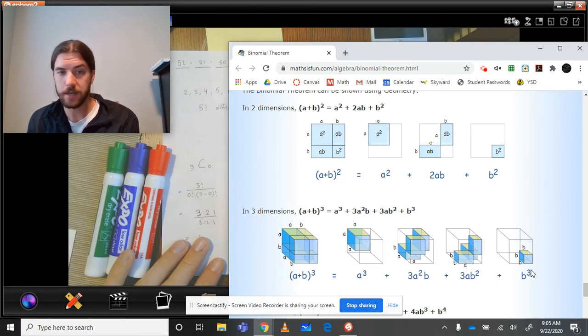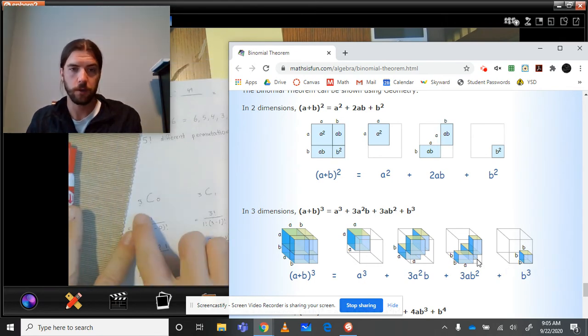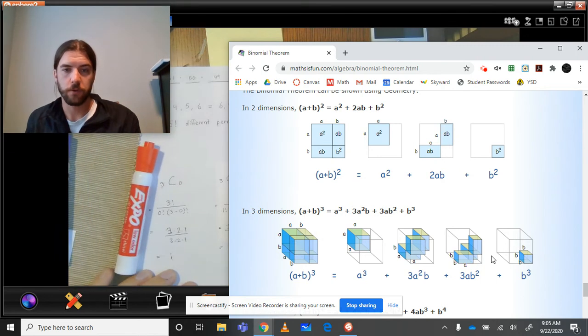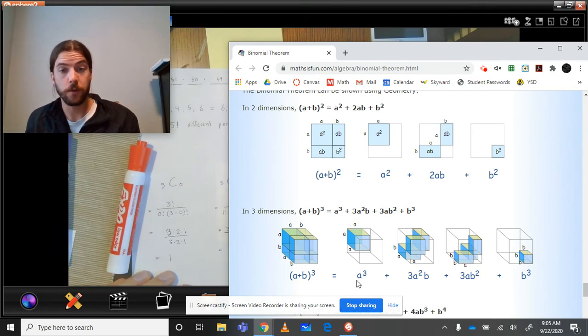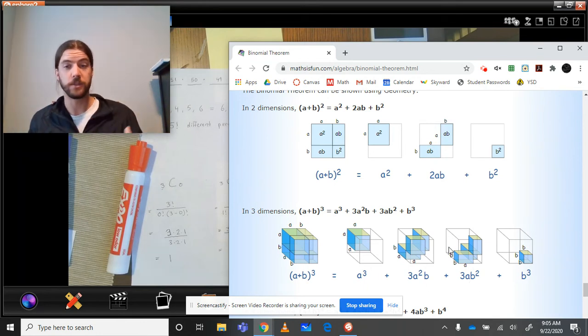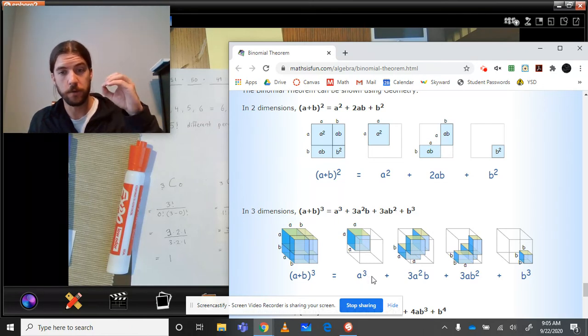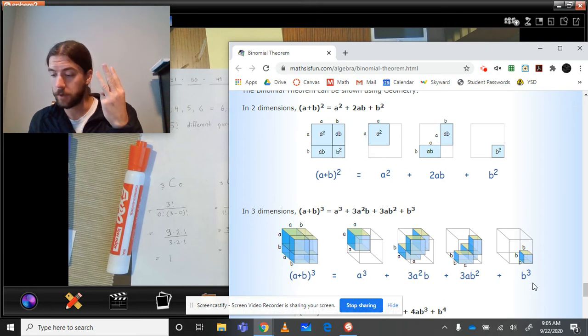Okay, so that should sound kind of similar to what we were just doing over here. We're saying that we're always picking from three factors, right? In this case it's three A's, in this one it's two A's and a B, in this one it's A and two B's, this one it's three B's. So what we're picking from to distinguish between these things is a total of three factors, and I want to pick how many of them are B's, basically. So am I going to pick 0 B's? Am I going to pick 1 B? Am I going to pick 2 B's? Or am I going to pick 3 B's?